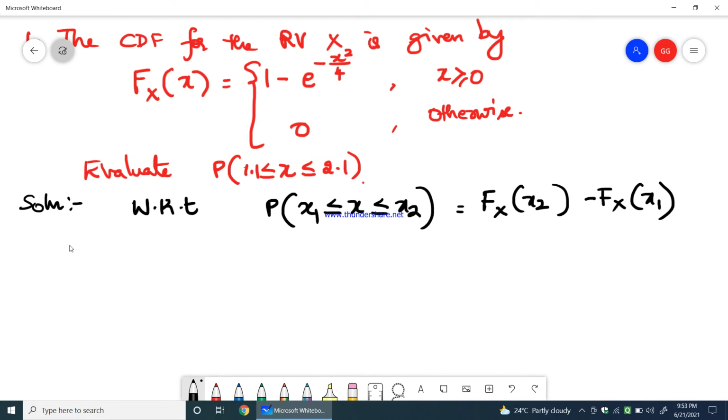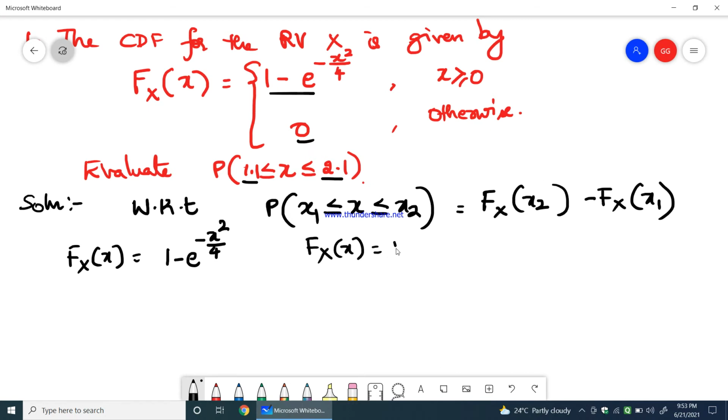Now fx of x is given in the question, which is equal to 1 minus e power minus x square by 4. Both values of x1 and x2 are greater than 0, therefore we will use only this, we don't use 0 now. Fx of x2 would be 1 minus e power minus x2 square by 4.